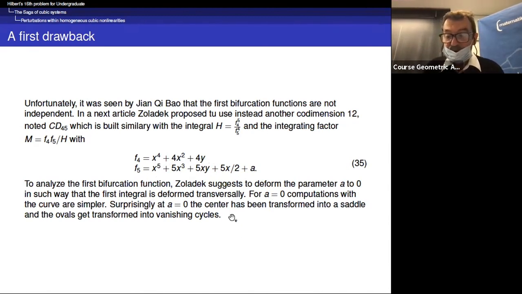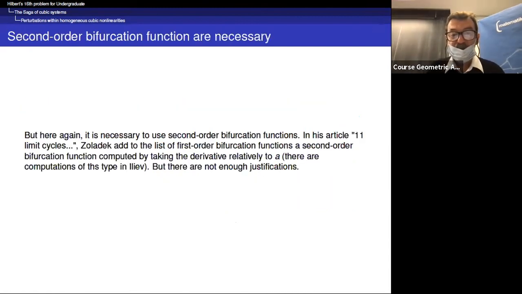Okay, so the computations can be done, but here again, in fact, it is necessary to use a second order bifurcation function. So in his article, 11 limit cycles, Joladek adds to the list of first order bifurcation functions a second order bifurcation function, computed by taking the derivative relative to A. It's a trick which appeared already in EDF, in fact. But there are not enough justifications.